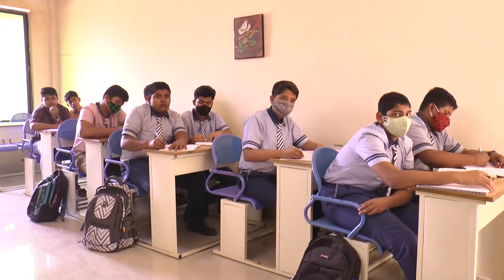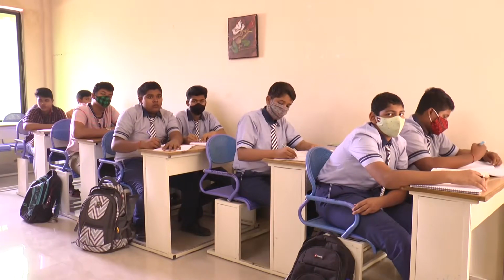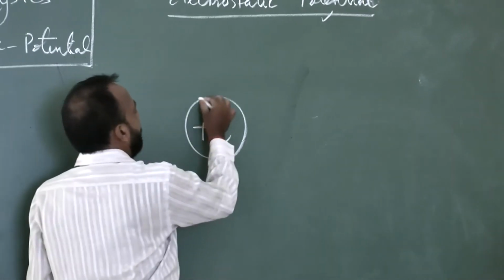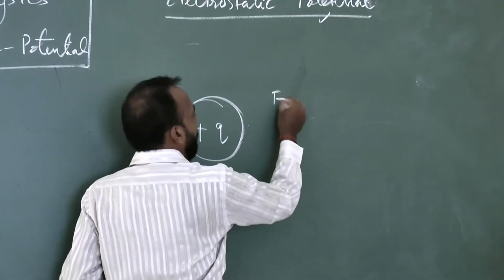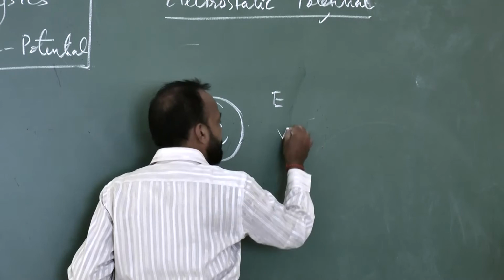Suppose a plus Q charge is here. Then around it, an electric field will be produced and a potential is also produced.